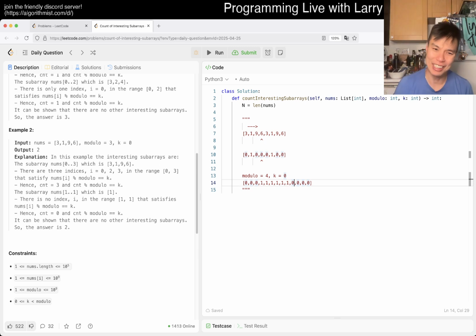This is kind of hard. I mean, I get the solution, but it's kind of hard, right? And the other thing is, this is good for this, but what if you also want to have, like, 8 zeros?